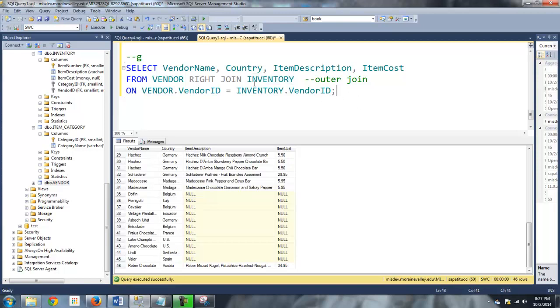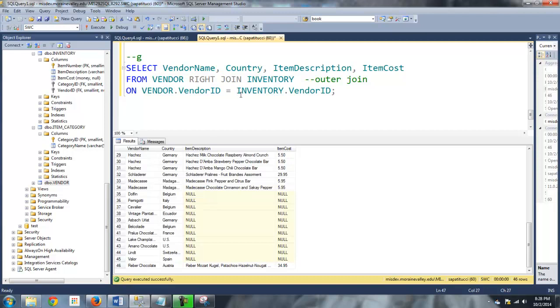I will get all of the records from inventory regardless of whether or not they have a match in the vendor table. So it's really just a difference of your syntax. Keep track of who's on the left and who's on the right. It's actually in the from clause. In the previous one I was highlighting these; it's actually these that determine who's right and who's left. So this is left, this is right.